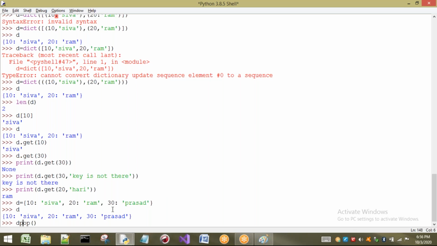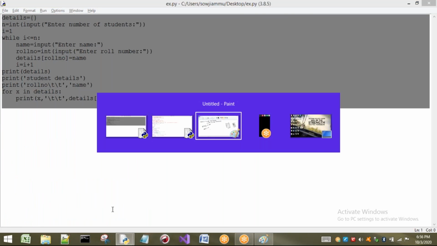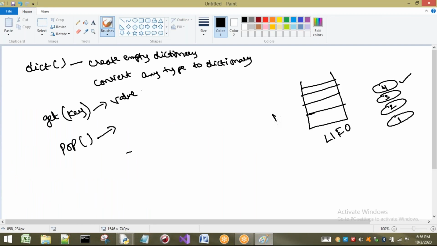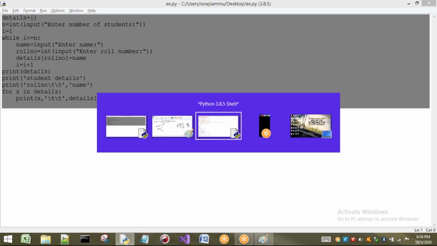I have explained about pop item, not pop. Let me write that here: this is about pop item, not about pop. For pop, I can pass a parameter like key. Once again, when the next concept, pop item, comes, at that time I will show you the same concept.